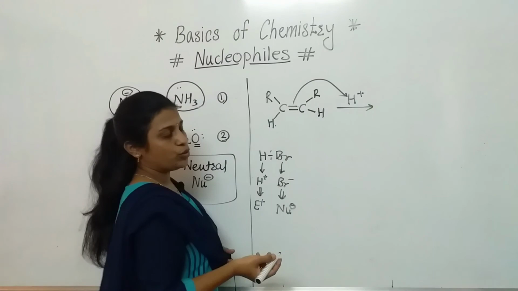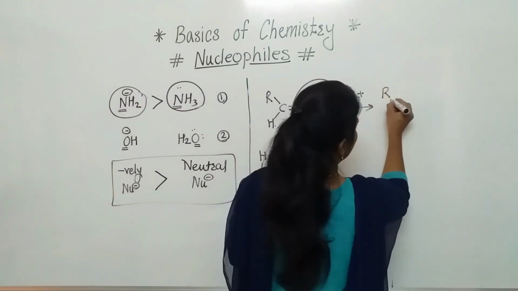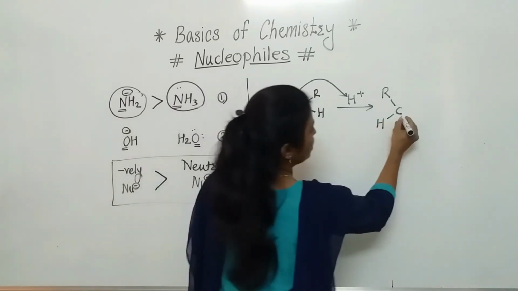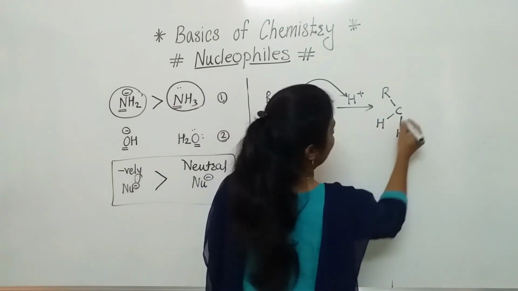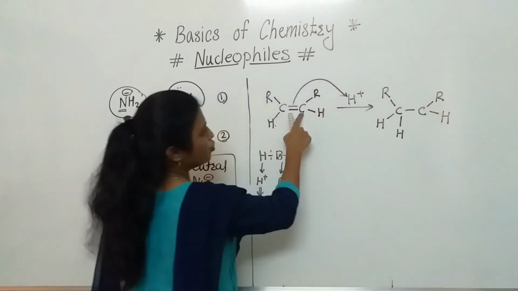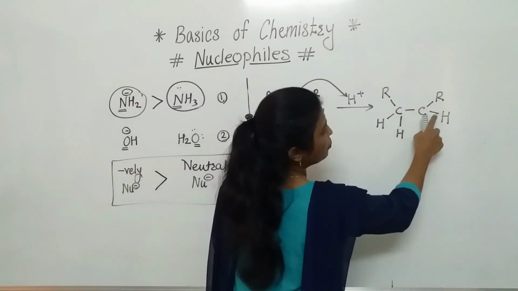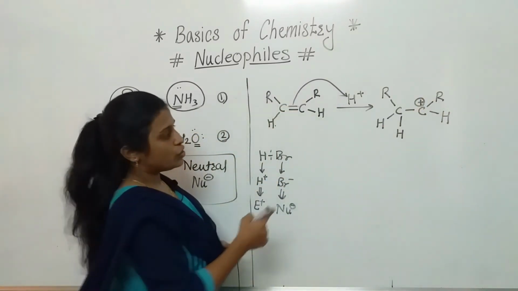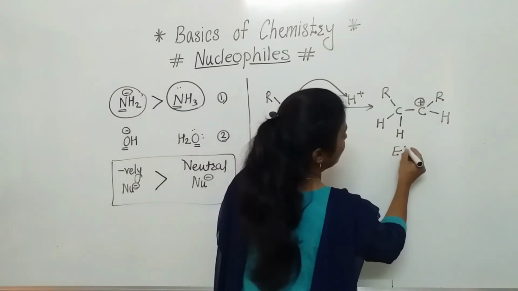will get used. So what will be the next point? If this hydrogen forms a bond with this carbon, then R and H will be there. Here only three bonds are there, meaning this carbon will carry a positive charge. So this one will be the electrophile.